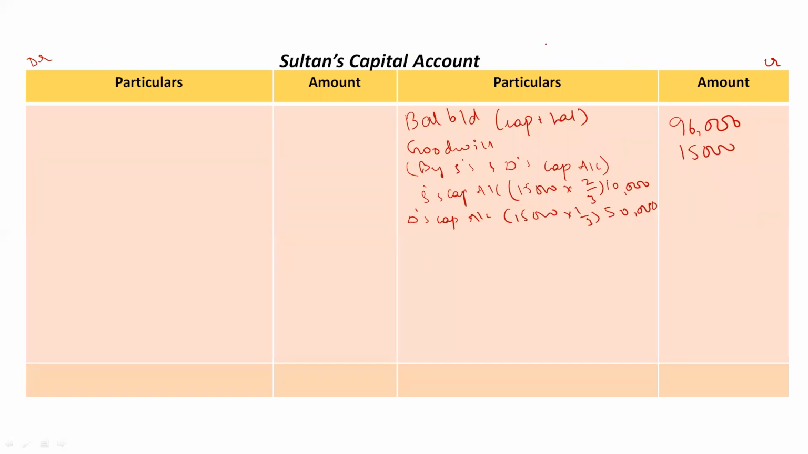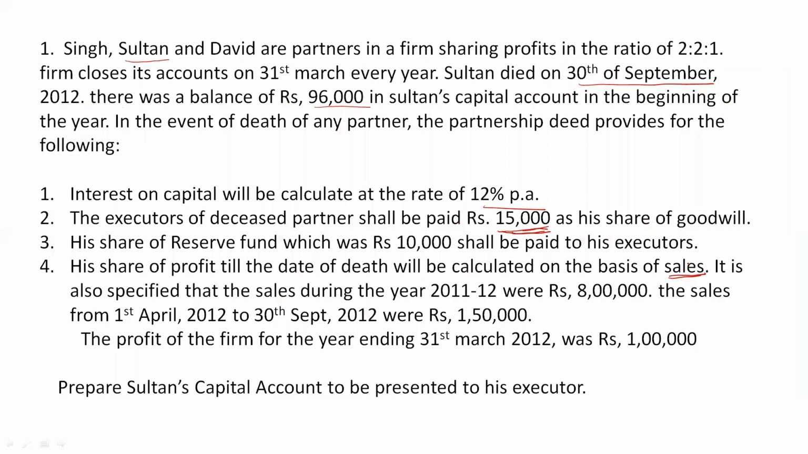Now remember, whatever the partner receives from the firm will be recorded on the credit side. Whatever partner has to pay to the firm will be recorded on the debit side. So here firm is giving interest on capital to Sultan. That is why interest on capital on the credit side. So we can refer working note number 1. The amount was rupees 5,760 here.